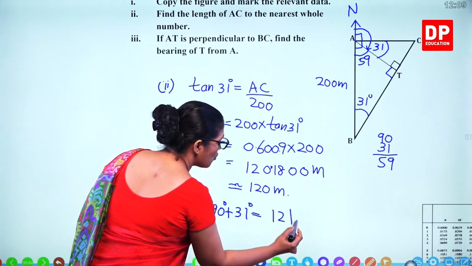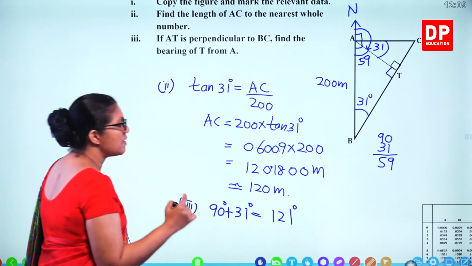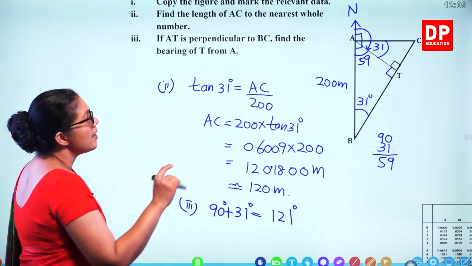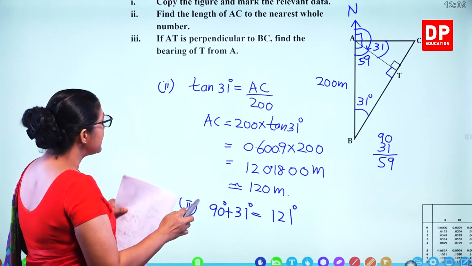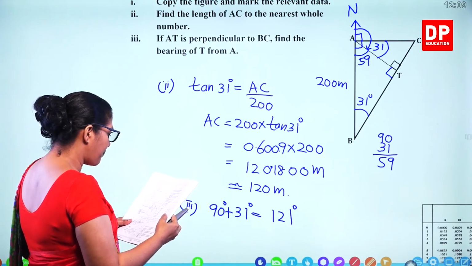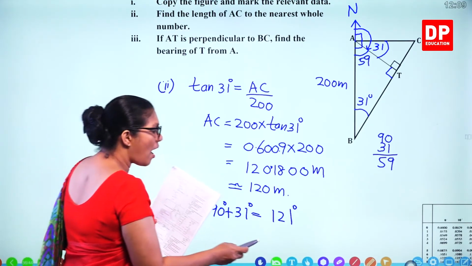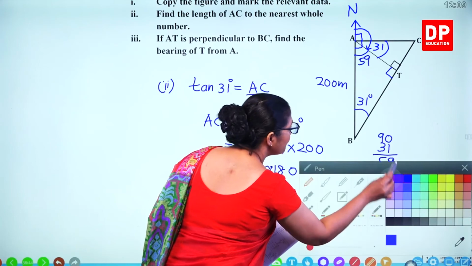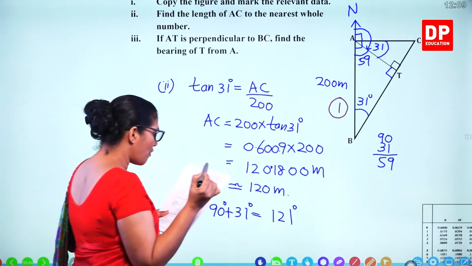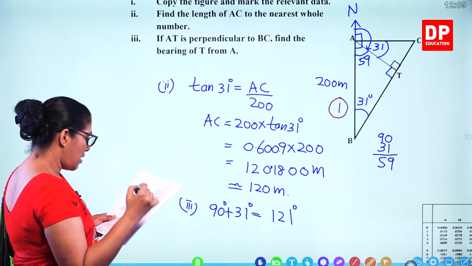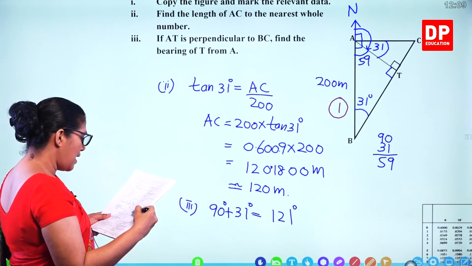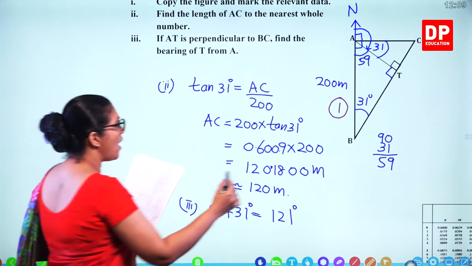121 degrees is the bearing of T from A. So we'll see how many marks for that. You are getting 1 mark for the diagram, 1 mark for the diagram and 120 meters. That's 1, 2, 3, 4 marks there.